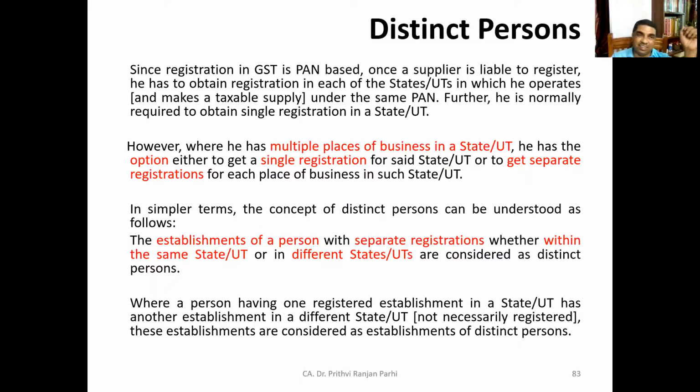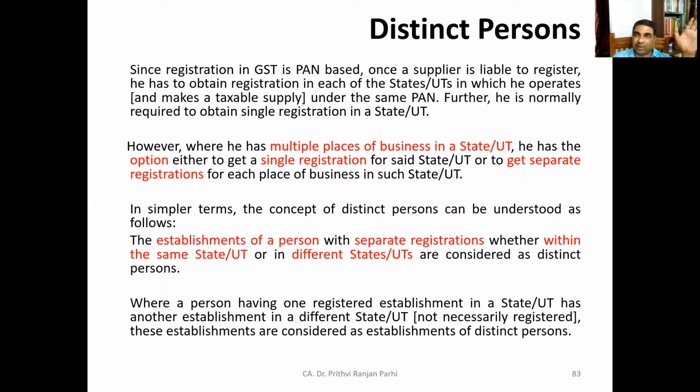Now the thing here is that GST registration is PAN based. Earlier you have seen the GST registration number; the PAN number is embedded in it. Once the supplier is liable to register, he has to obtain a registration for each state or union territory in which he operates, that is, in which he is making taxable supply under the same PAN, because the supplier's identity is PAN. With the same PAN, if he is making taxable supply in different states, he has to obtain registration for different states.